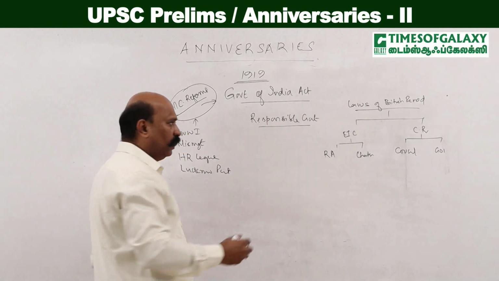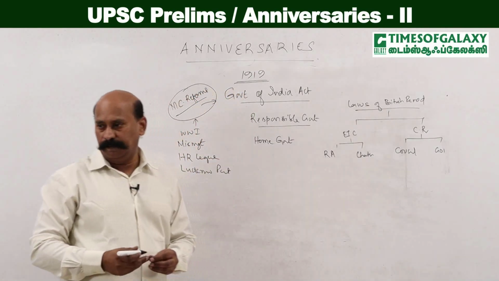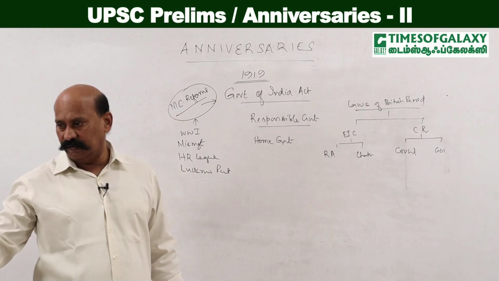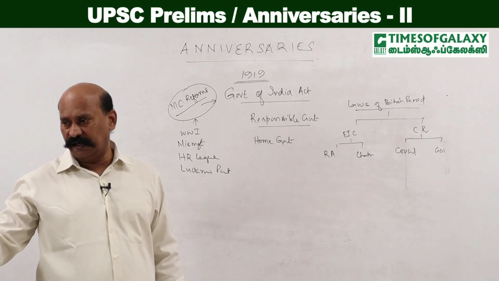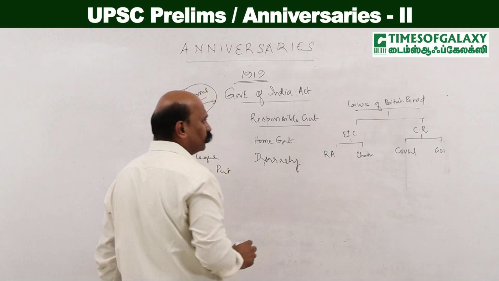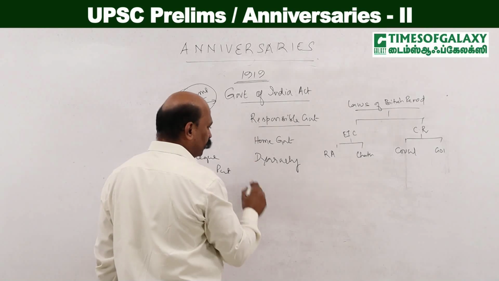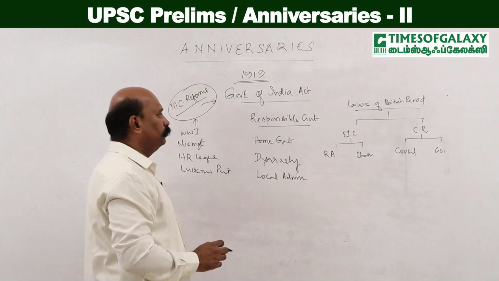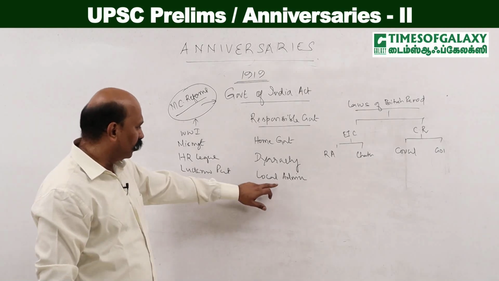Then they brought in another important concept called the home government, that is the India Council and others, and there were certain other changes in the legislature, and then they introduced what is called diarchy. What is diarchy? See, these are all the aspects you have to focus on with respect to the Government of India Act 1919. These are all the potential areas. What is diarchy? Then local administration. See, these are all areas that have already been asked in the prelims.